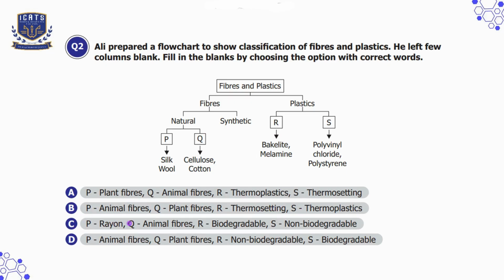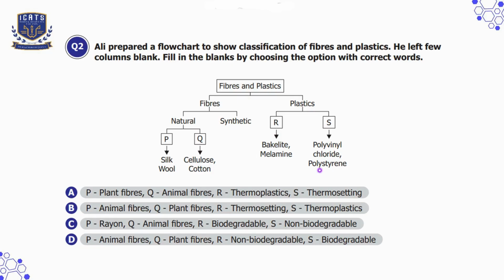Option C is P, rayon, Q, animal fibers, R, biodegradable, S, non-biodegradable. Option D is P, animal fibers, Q, plant fibers, R is non-biodegradable, and S is biodegradable. So let's read the flow chart.